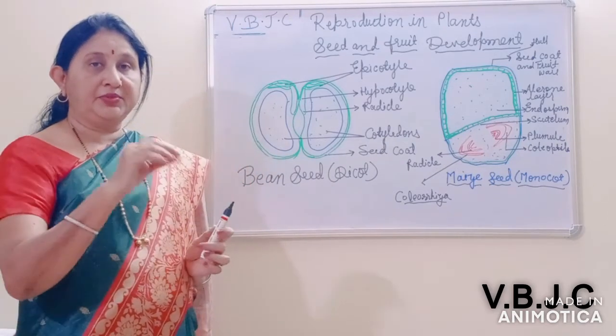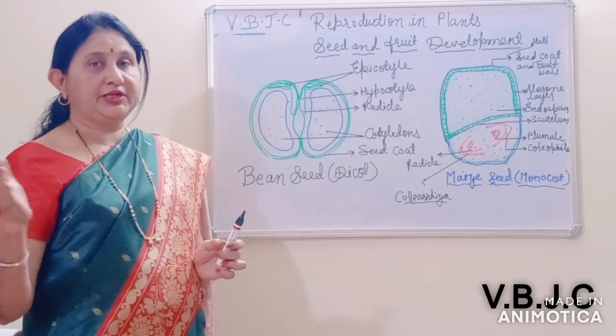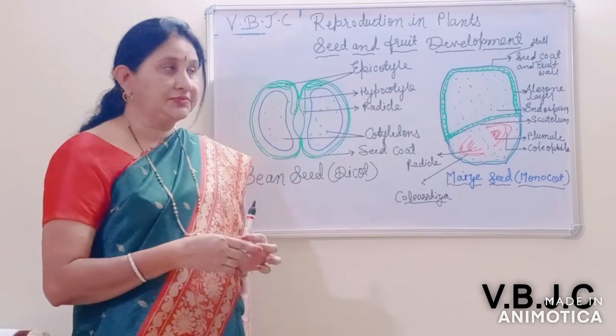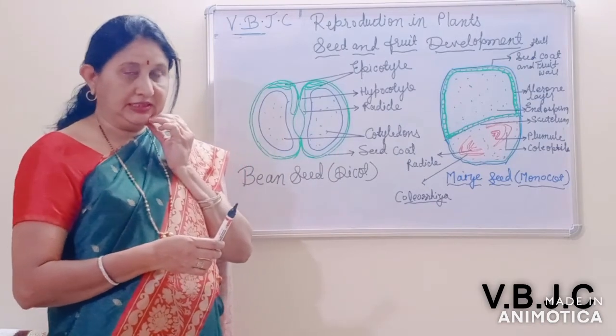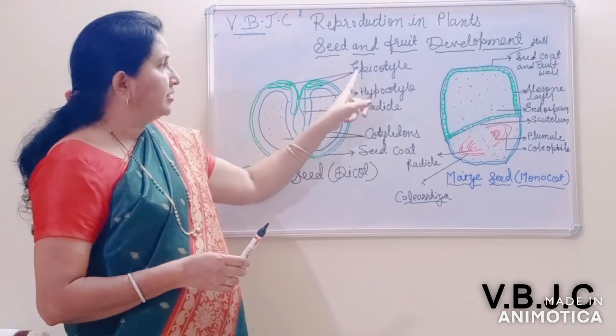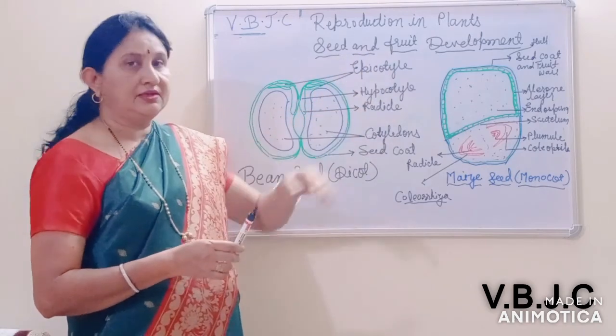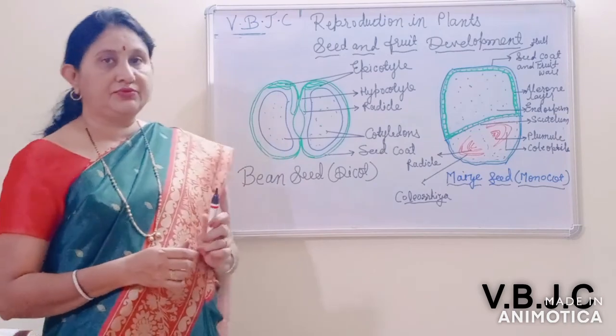And after completion of the dormancy period, such seeds can germinate to produce a new plant. So this is also known as the viability of the seeds and the dormancy of the seed. So these are the significance of seed and fruit development. So this is about seed and fruit development.